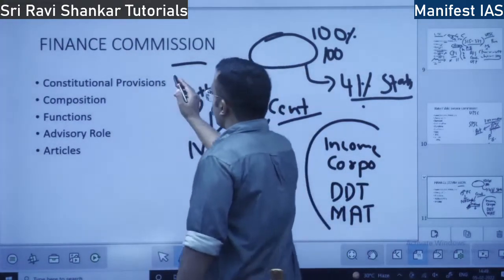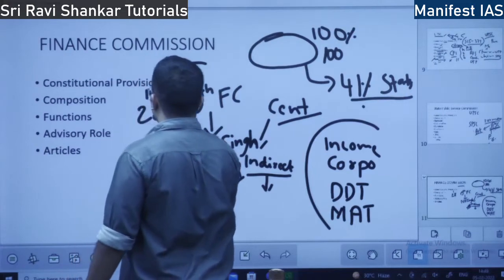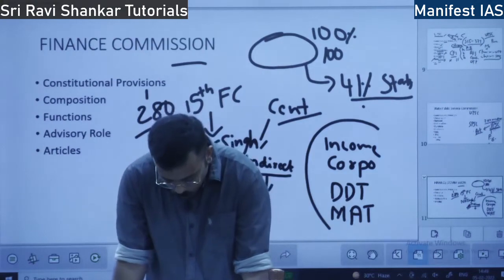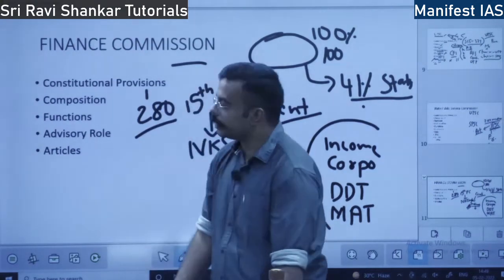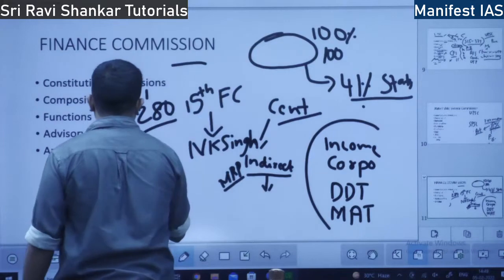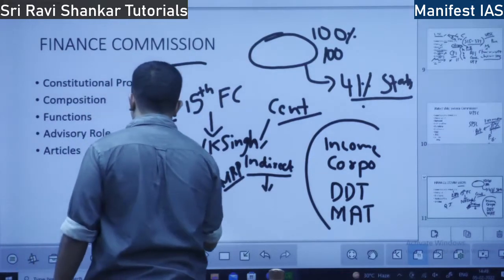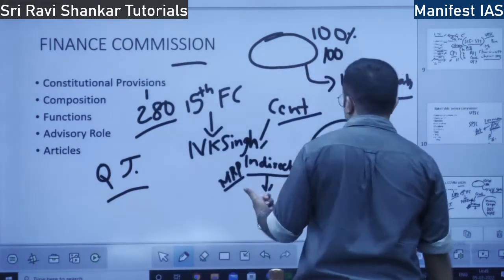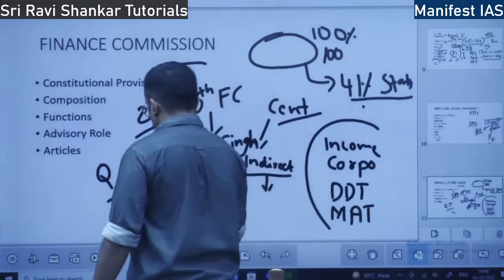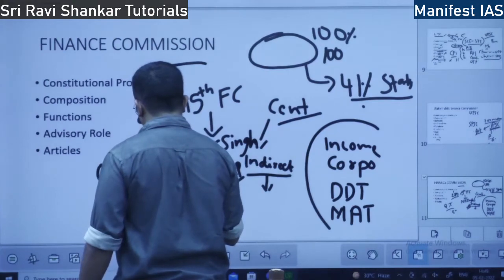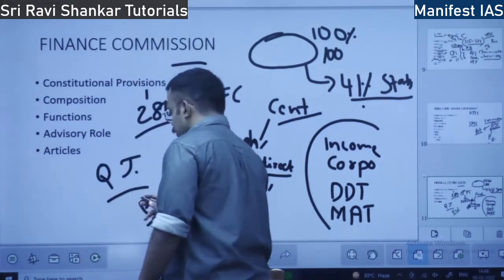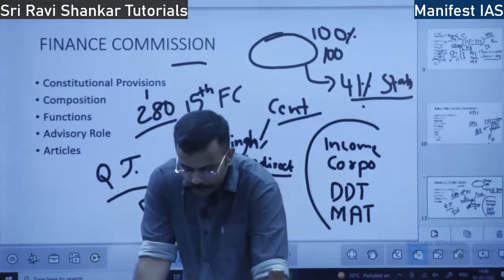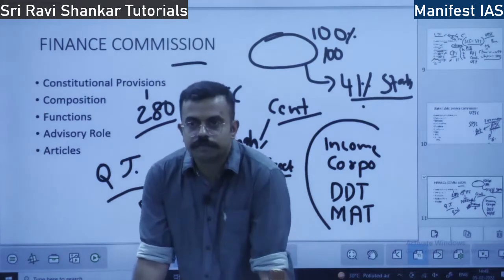What are the constitutional provisions? Only one article, Article 280. Article 280 speaks about the Finance Commission. It is a quasi-judicial body. What do you mean by a quasi-judicial body? It is not completely judicial. It has executive plus legislative, executive plus judicial powers, which combine to form a quasi-judicial body. It is not a complete court. It is a kind of semi-court.